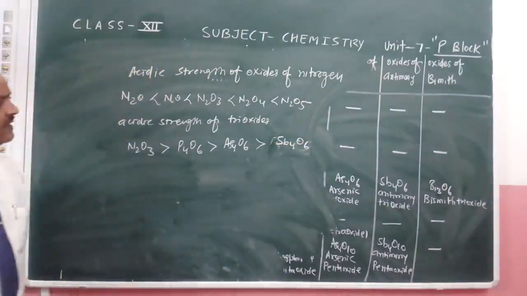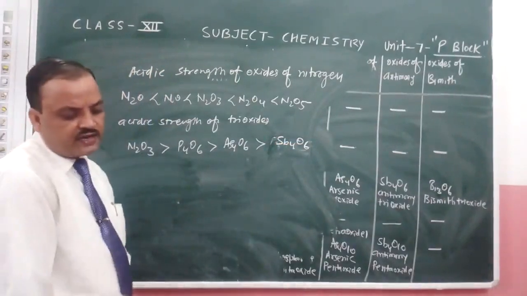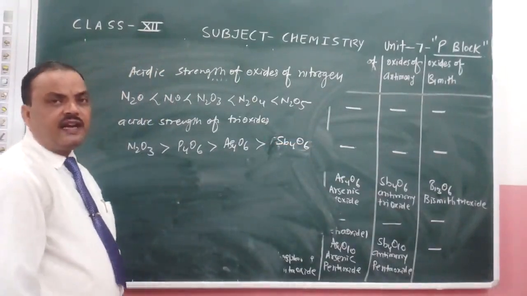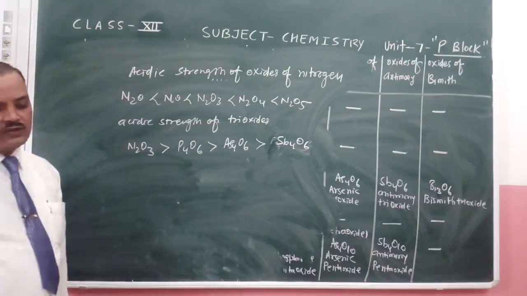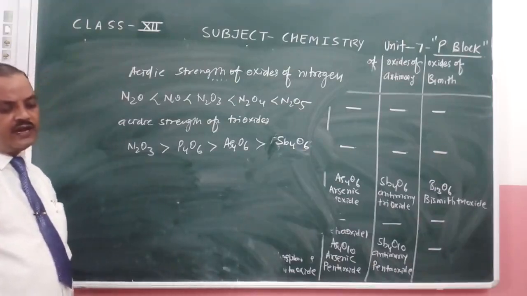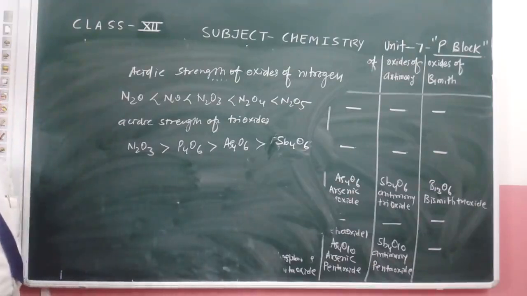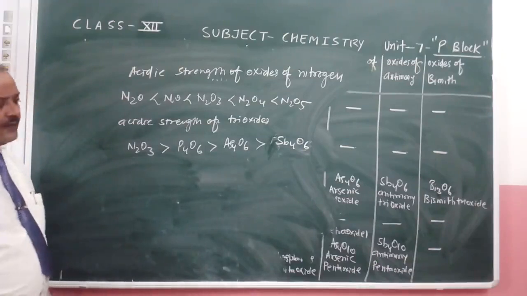That is the acidic strength of trioxides. In fact, As4O6 and Sb4O6 are amphoteric, while Bi2O3 is basic in character.